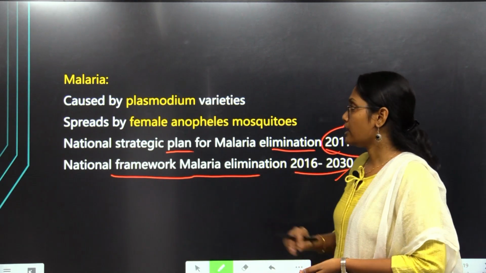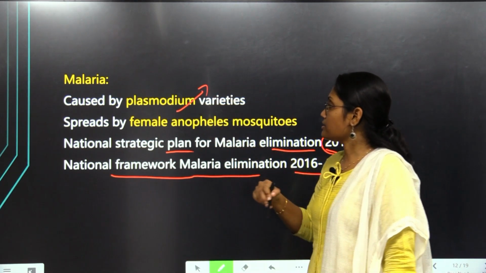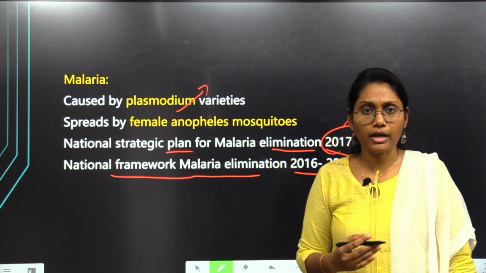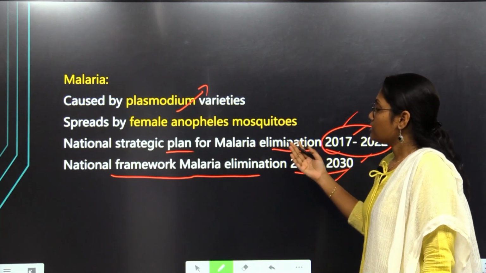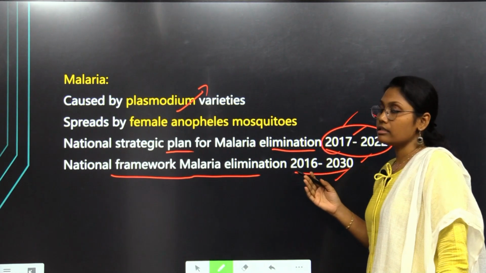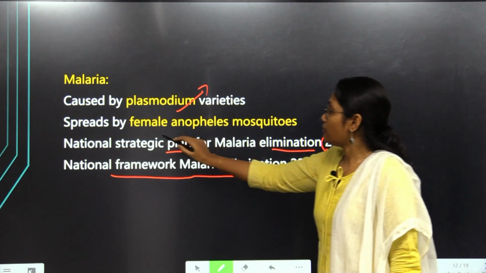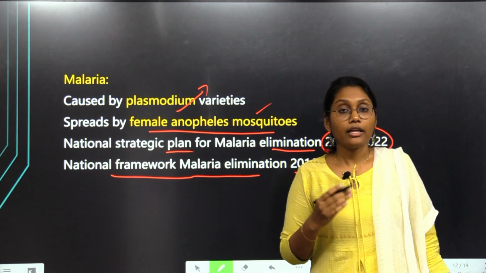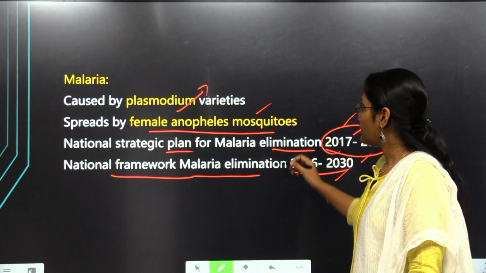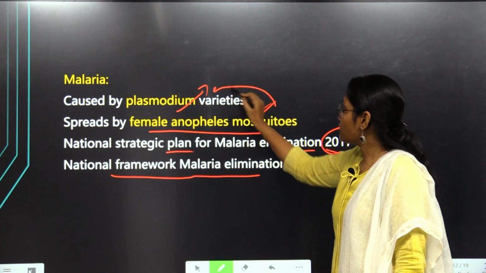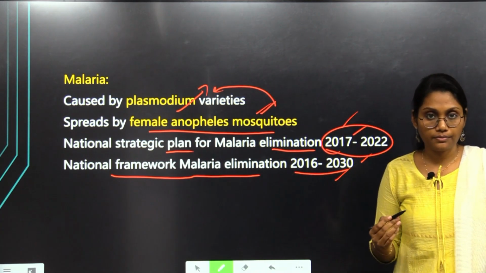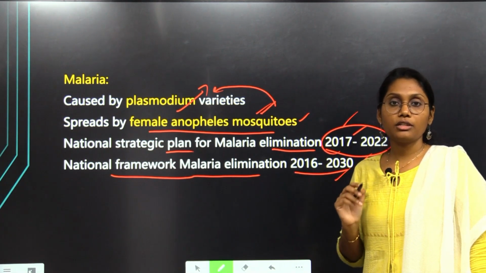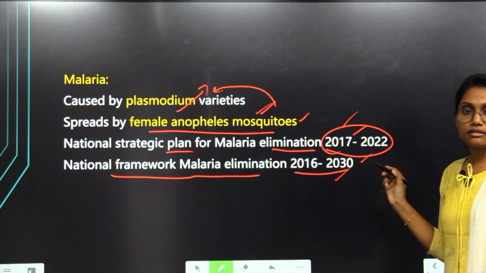So in that scenario, if we look at some basic facts of malaria, it is a disease caused by a protozoan. That is nothing but the Plasmodium varieties, like Plasmodium vivax and Plasmodium falciparum. With protozoans like that, malaria is caused. And also the vector of that disease is nothing but a mosquito, the female Anopheles mosquito. So with that, the malaria pathogens are spread between the hosts. Here the mosquito acts as the vector. Okay, these are all the things to be learned under malaria, as we have seen malaria in our news recently.